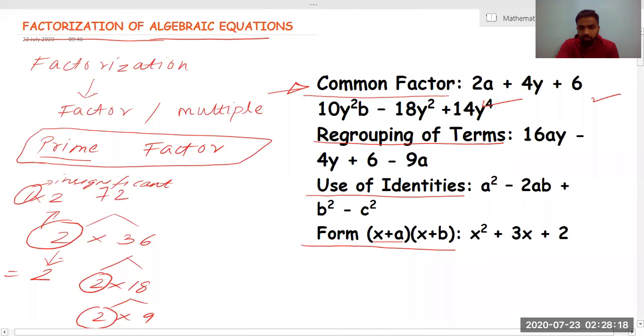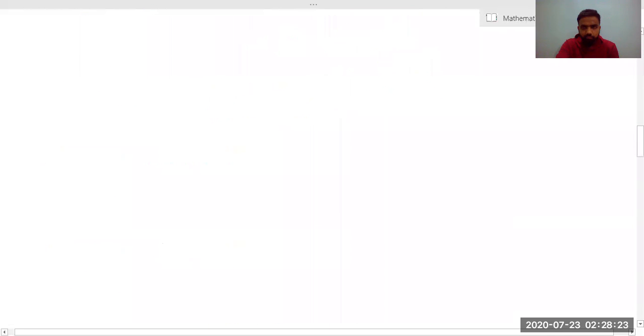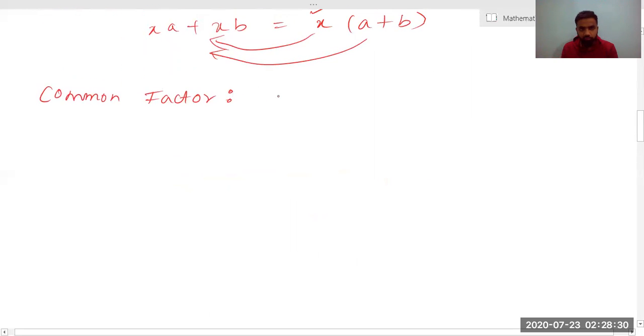I'll take this example, 2a plus 4y plus 6. This is an algebraic expression, and we have to find its common factor. So I'll write 2 into a. I know a can't be split up. 2 also can't be split up except as 1 into 2, for which I know I don't require 1. So I'll put it as 2 into a only.